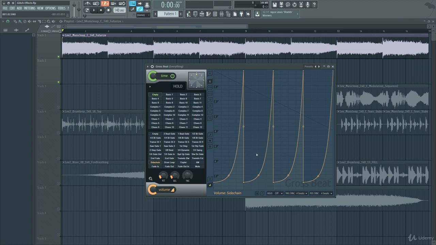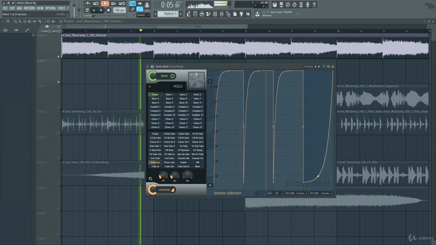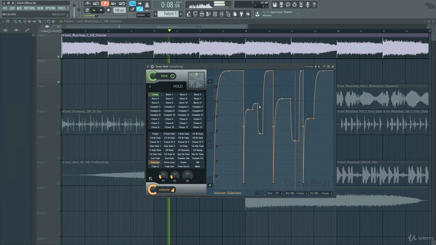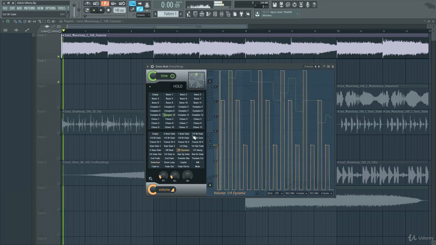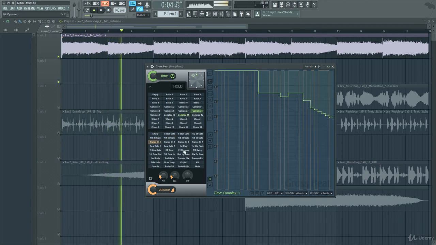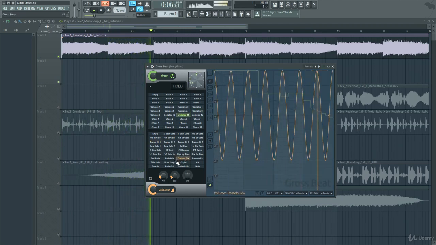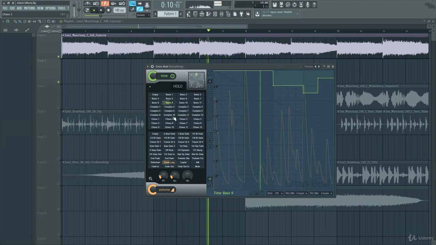So this is another way you can do side chaining. And you can combine them together. There's a bunch of presets as well.